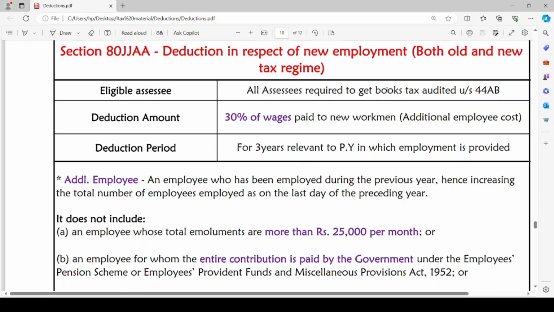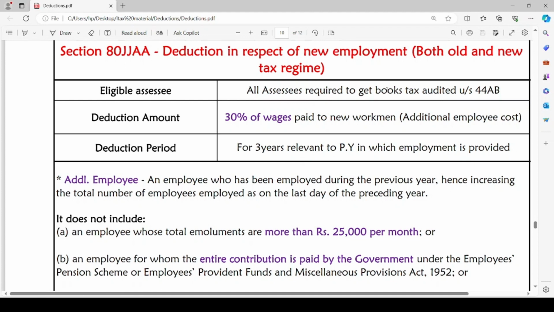And if such an assessee has employed additional employees in the previous year, he can claim deduction under section 80JJAA with respect to 30% of wages paid to new workmen.